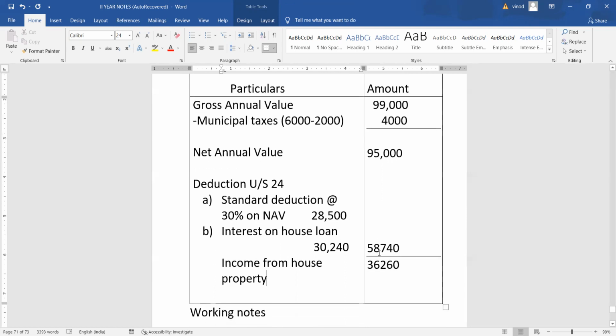After computation of gross annual value and net annual value, we should allow deductions under section 24. One is standard deduction. Every time we should deduct 30% on net annual value. After that, interest on house loan.